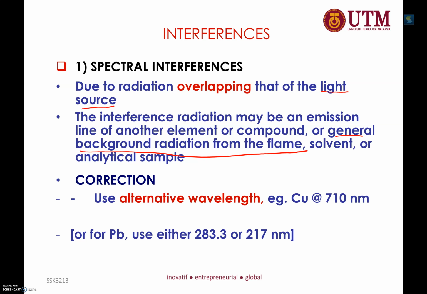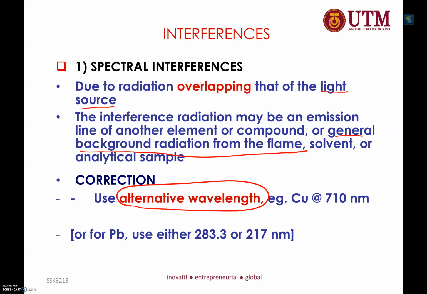So that's what we call spectral interference. But if you have interference radiation very significantly, for some reason, sometimes the hollow cathode lamp just starts to die and so on, we have a correction, which is using an alternative wavelength.